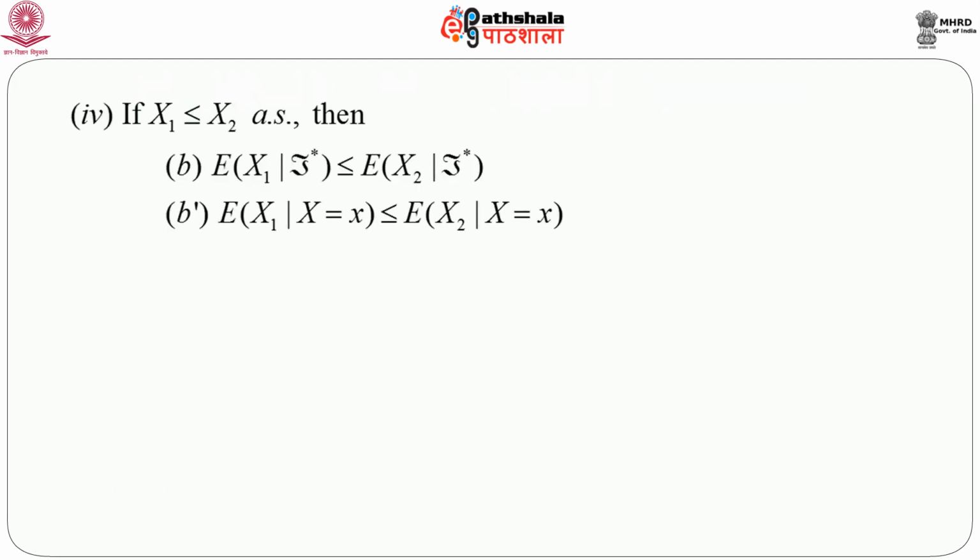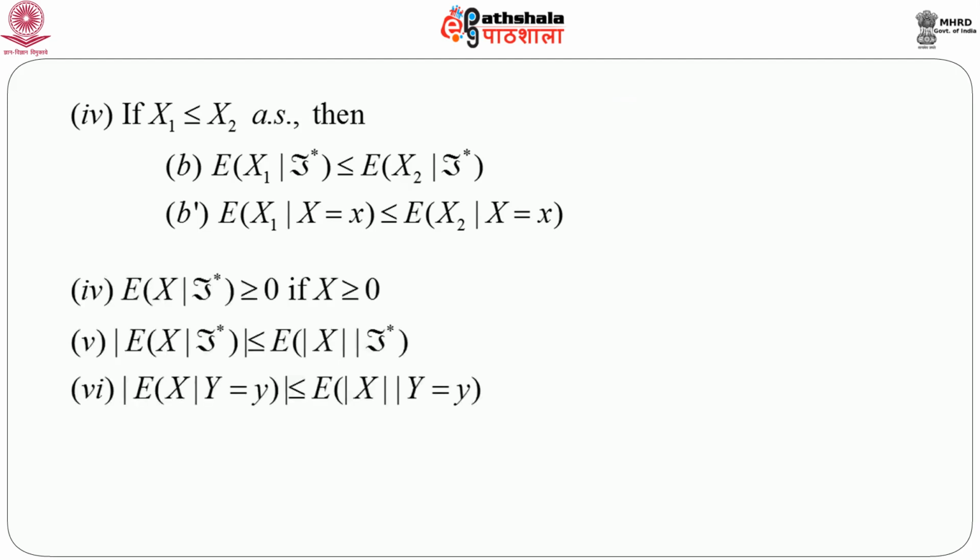Again, if x1 is less than or equal to x2 almost surely, then we have expectation of x1 given F star is less than or equal to expectation of x2 given F star, which is the same as saying expectation of x1 given X equals small x is less than or equal to expectation of x2 given X equals small x.